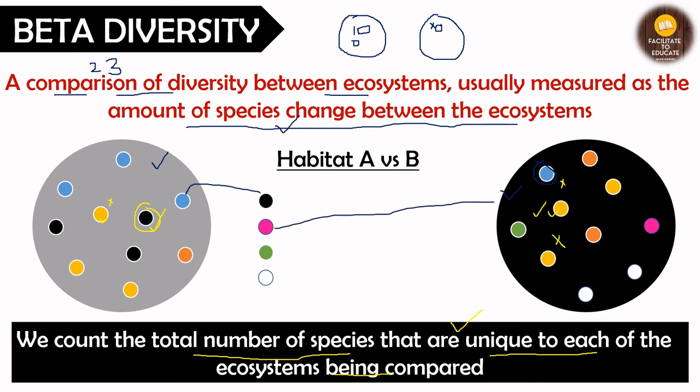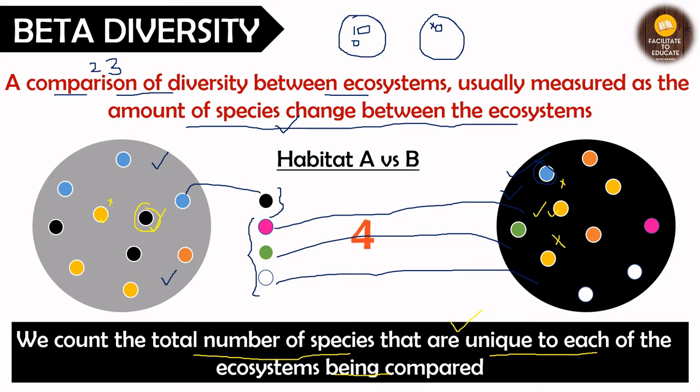Pink colored is only present in this one, then green colored is only present in this one, and white colored is also present in this one. So pink, green, and white are not present in the gray ecosystem or habitat A, and black colored is not present in the B ecosystem, that is black colored ecosystem. Now, the beta diversity of these two areas will be 4 because these are the unique species that are 4 in number. I hope you have understood this as well.